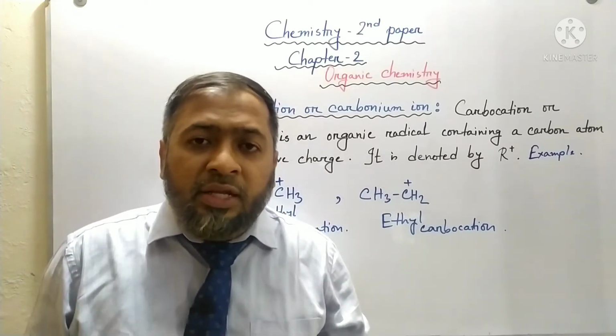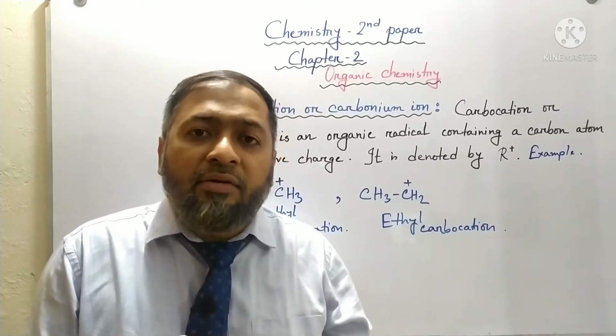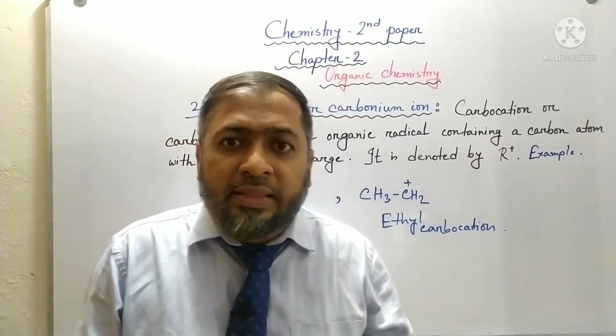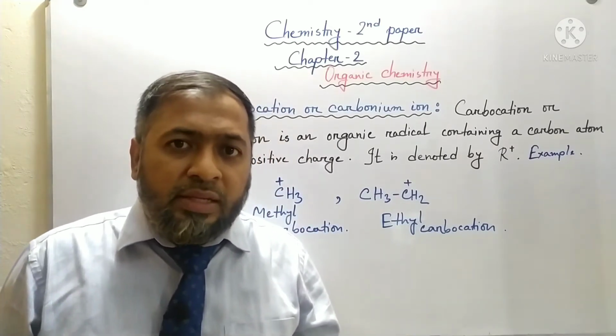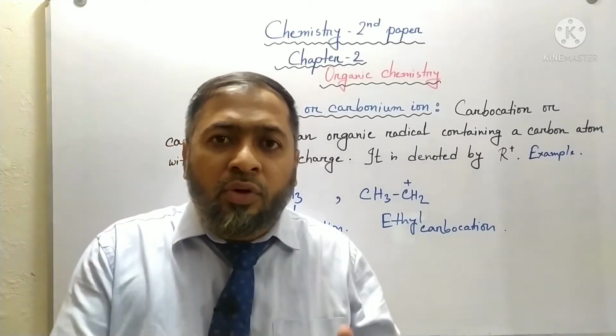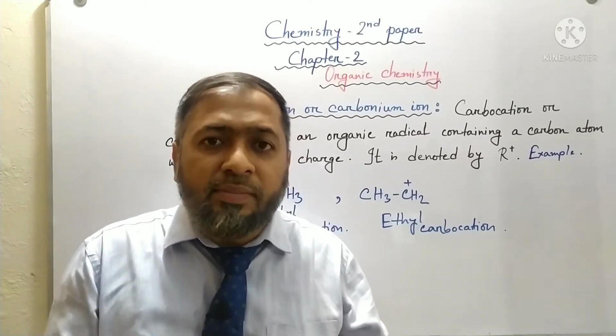Carbocation is created due to heterolytic fission or breaking. When heterolytic fission takes place, the atom which is connected with carbon in the organic compound takes both electrons, and carbon becomes positively charged and that atom becomes negatively charged.